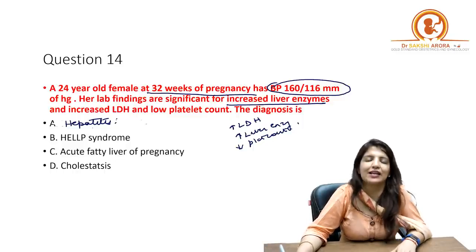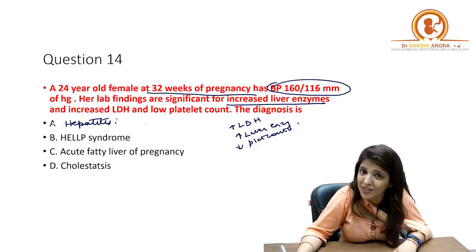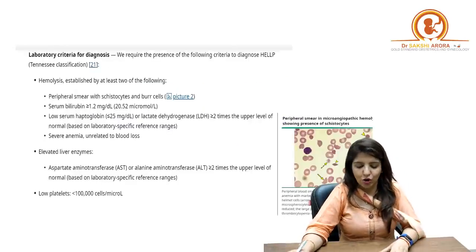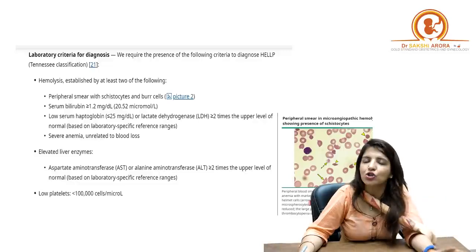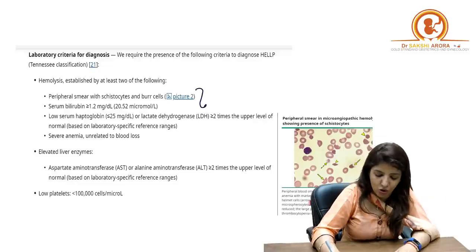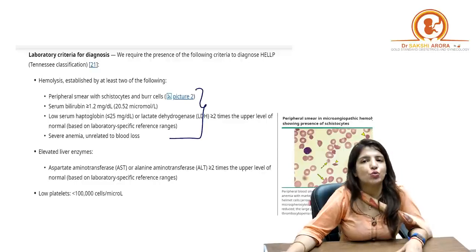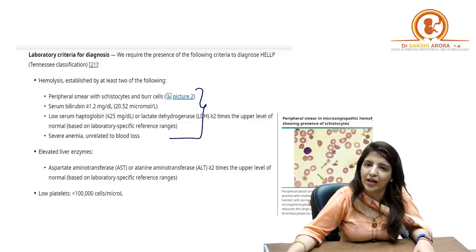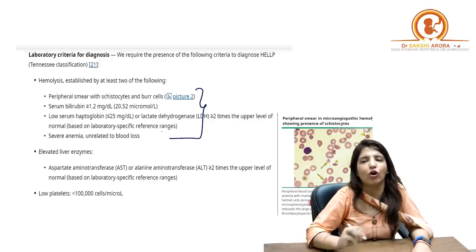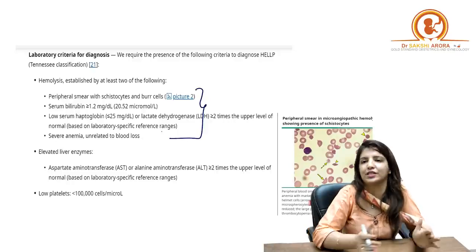Now you are going to say that, ma'am, we agree that the liver enzymes are raised and platelet count is low, but what about hemolysis? See, bacha, so many times in your questions you will not get the term hemolysis directly. Instead of hemolysis, you can get any of these four. So this is Tennessee's criteria, which I'm going to tell you to diagnose HELLP syndrome. As per Tennessee's criteria, there has to be hemolysis, increased liver enzymes and low platelet count. But for hemolysis, if any two of the following are present, then you say it is hemolysis.